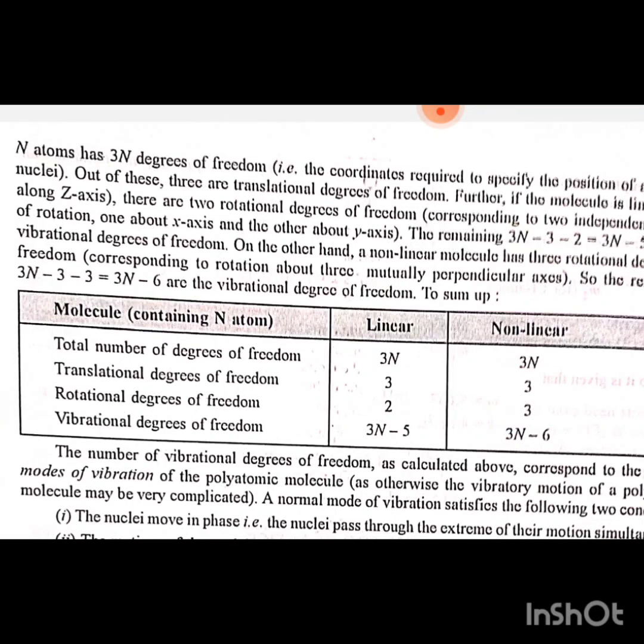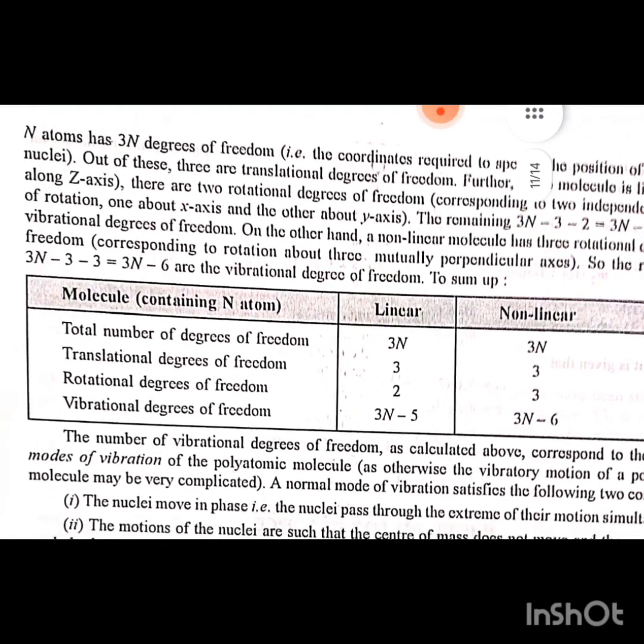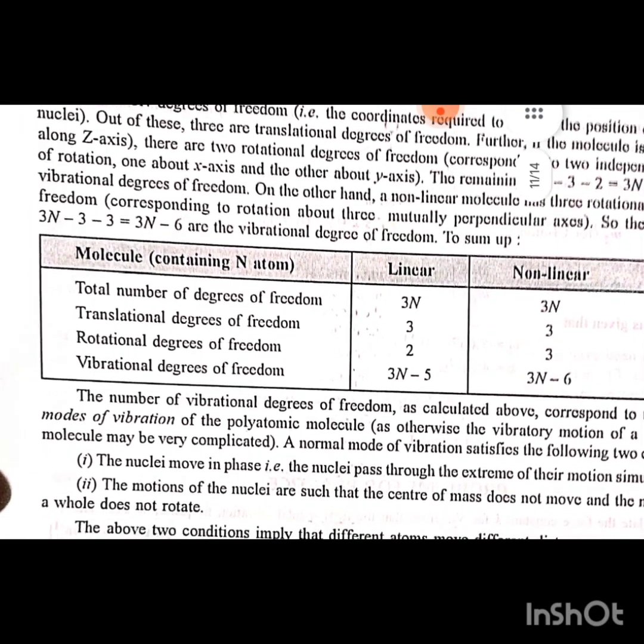degrees of freedom. On the other hand, a non-linear molecule has 3 rotational degrees of freedom corresponding to rotation about three mutually perpendicular axes. So the remaining 3n minus 3 minus 3, equal to 3n minus 6, are the vibrational degrees of freedom.